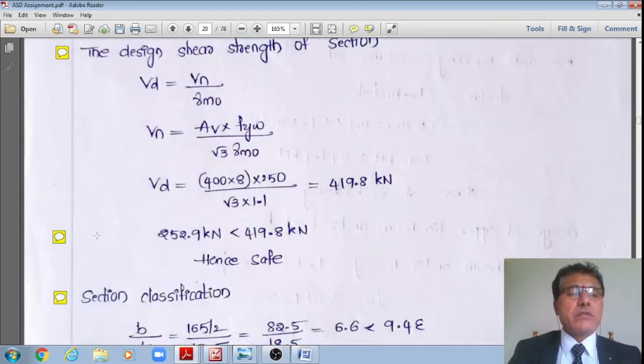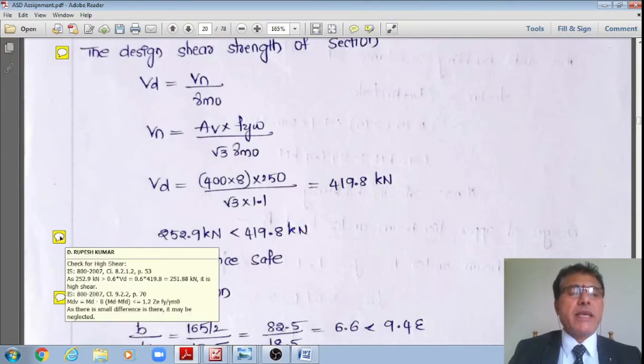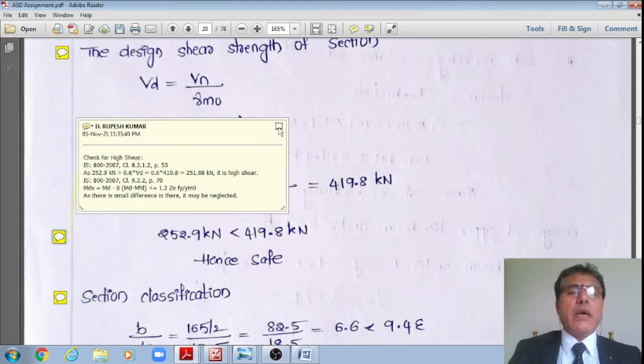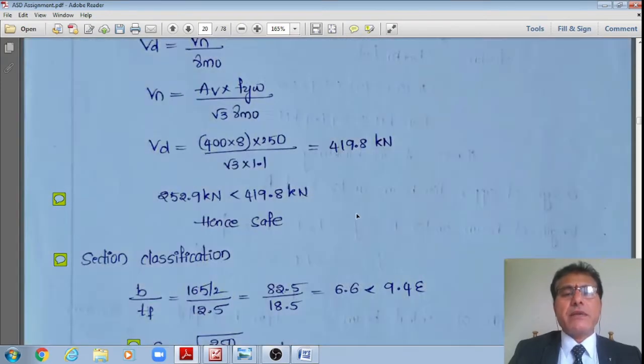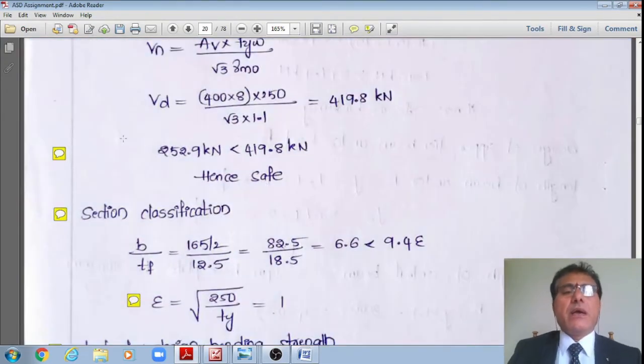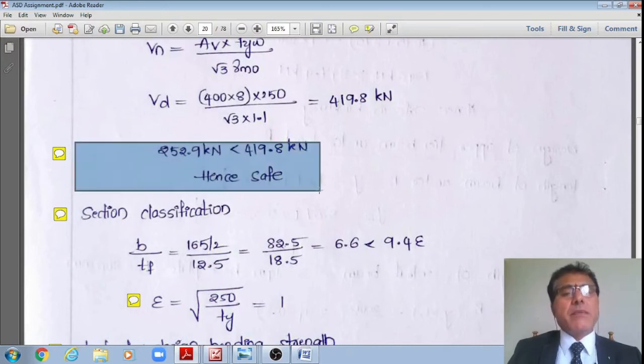Here the values are almost the same, therefore I am not checking in this case, though I need to check. Even if I check, there is no decrement in the design bending capacity. Therefore, I am skipping that. If you are further interested, you can check by referring back to the previous video, students.